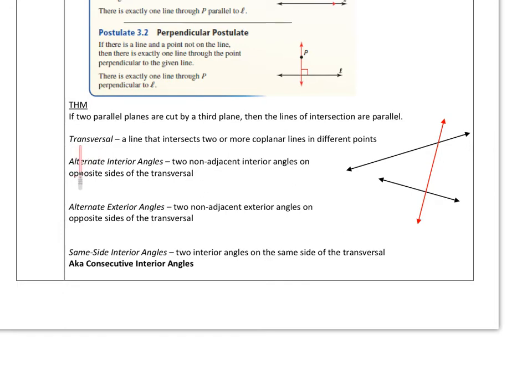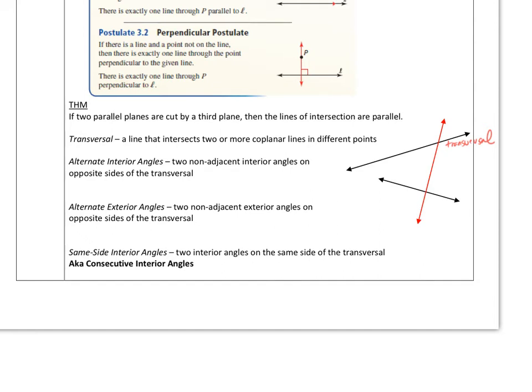First of all, this thing is called a transversal. If I have two lines, you can have a line that intersects both of these. So you can have two or more lines. I could draw a third, a fourth, a fifth. This red line would be the transversal to all of them. So a transversal is a line that intersects two or more coplanar lines in different points. So this red line is called the transversal to the two black lines that you see. Then you've got alternate interior angles. These are two non-adjacent interior angles on opposite sides of the transversal.